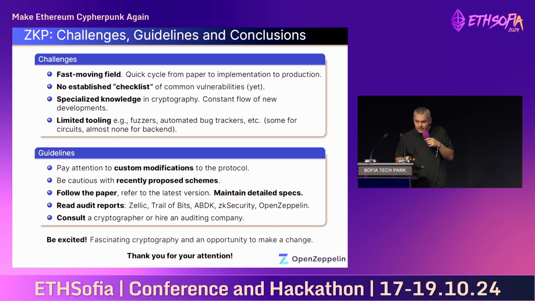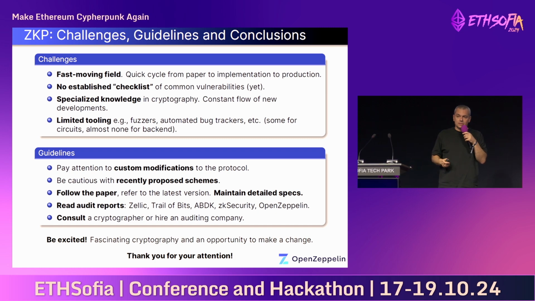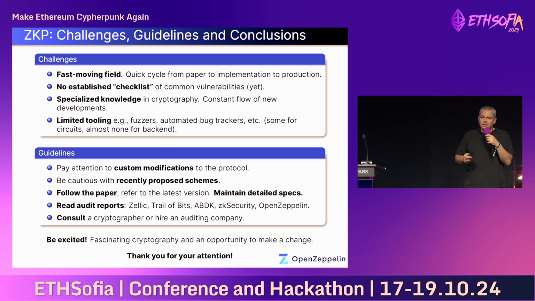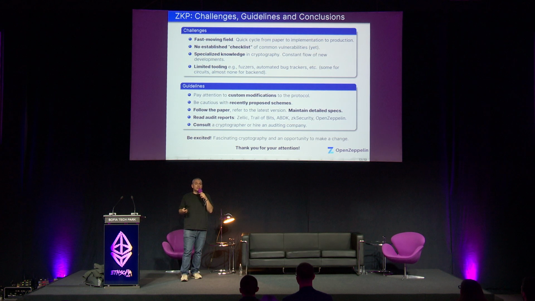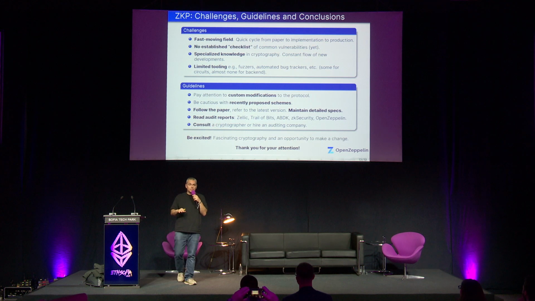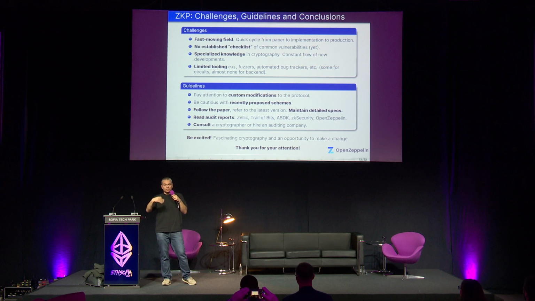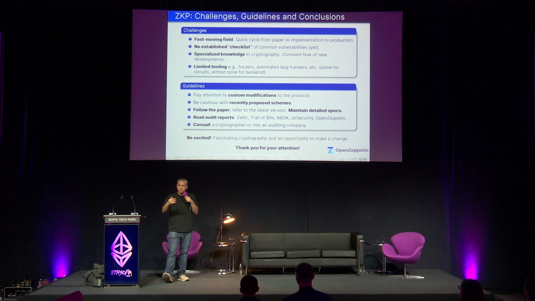That's my final slide. I want to end up with some wrap up. So the main message is that ZKP auditing is a challenging field. Now it's fast moving. We see new protocols being proposed every month, if not every week, and we don't have an established checklist. So at this stage in time, it's very different than smart contract auditing, for example, where we have an established checklist of bugs we want to track. Many of those can be automated, and so on. We don't have that yet for zero knowledge.